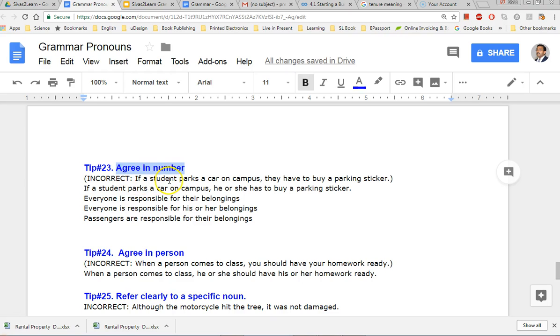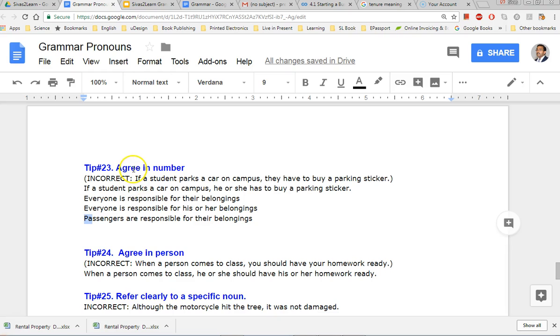Say for example, if a student parks on campus, they. No, it doesn't sound good, right? So if a student parks, she or he has to. That's a number issue. Everyone is responsible: everyone is singular, so their is not correct. This is not correct. This is correct: his or her belongings. And passengers are responsible for their belongings. This is right because this is plural and this is plural.